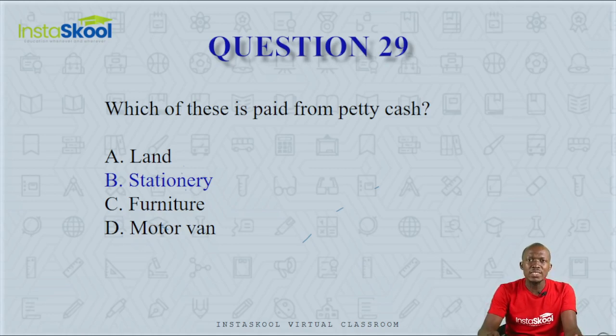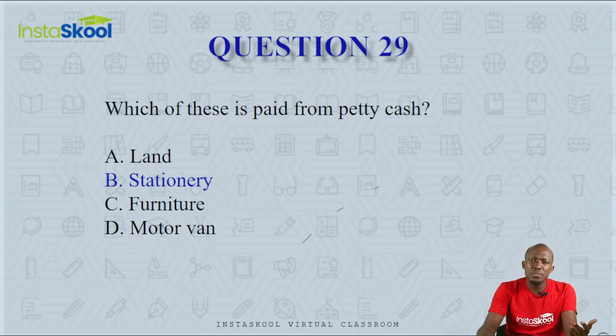Now, land does not reoccur and it involves a huge amount. Furniture equally does not reoccur, and it also has large amounts. It's not every day you buy new sets of chairs in your house or in your office. The same thing goes for a motor van. Motor vans would usually have a lifespan of 5 years, but stationery reoccurs and the amounts are small.